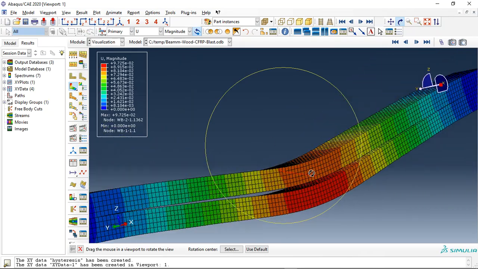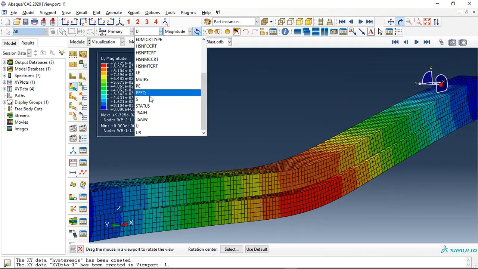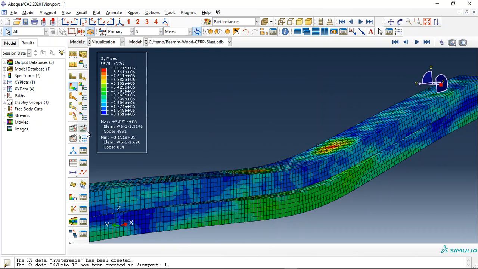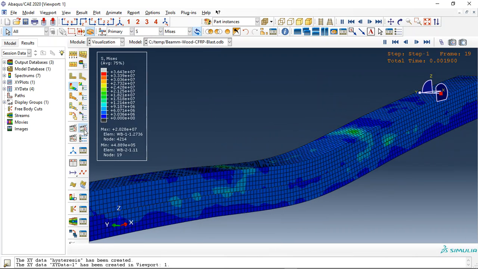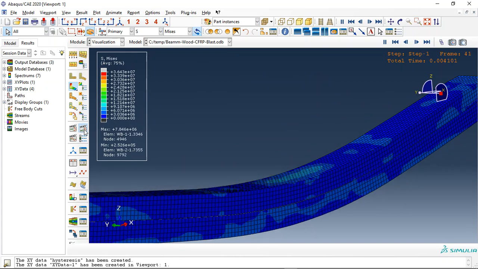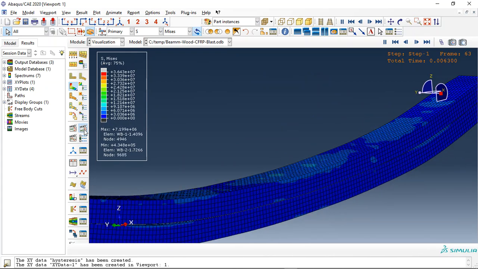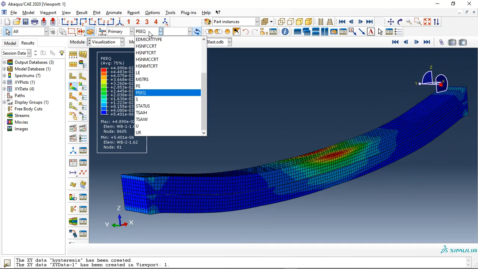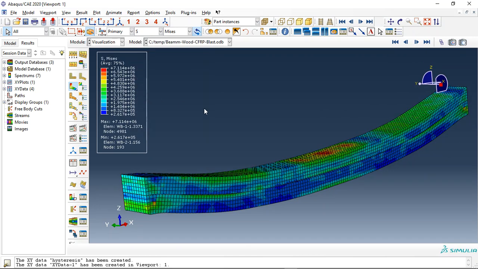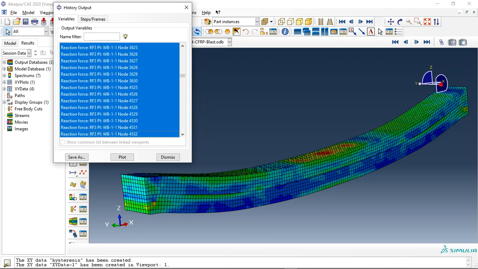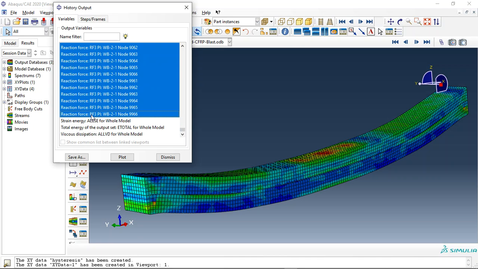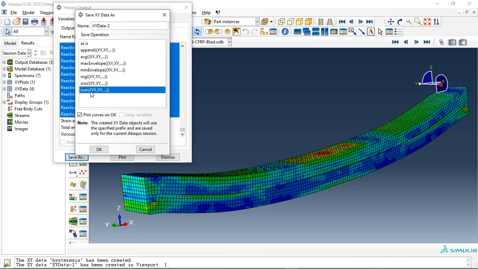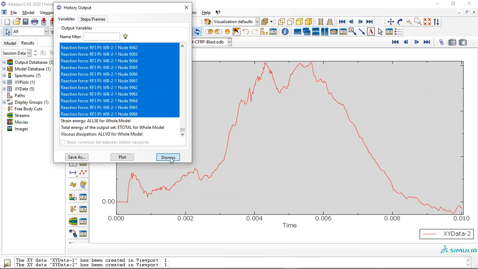You can see the separation here between two layers, the stress. Plastic strain, stress or anything. Also we can request the reaction force, save as sum and plot for this analysis.